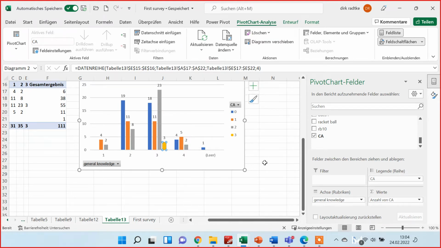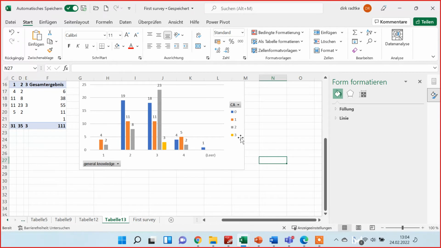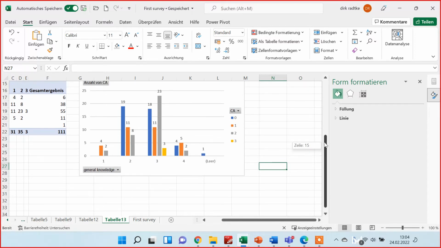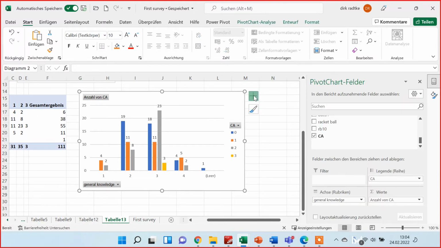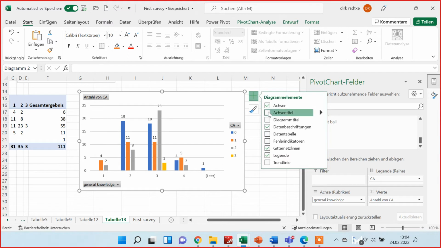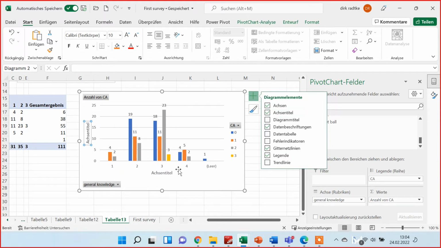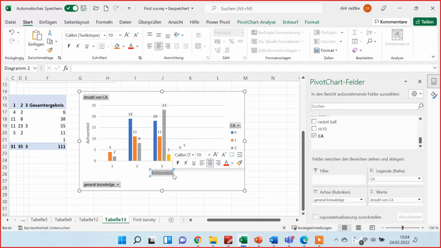Okay, so first what we see here, 3 correct answered questions are the yellow bar. So we only have one yellow bar. These were those who estimated their general knowledge with 3. Yeah, so let's also give some information about the axis again. So we click on this plus, axis titles, and then here we write self-assessment general knowledge.